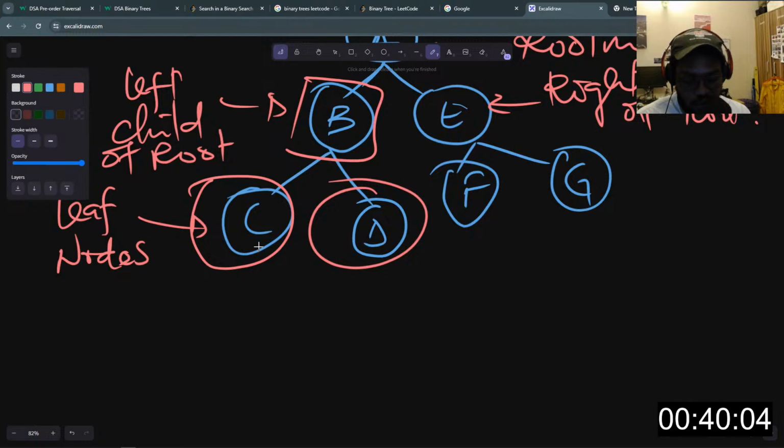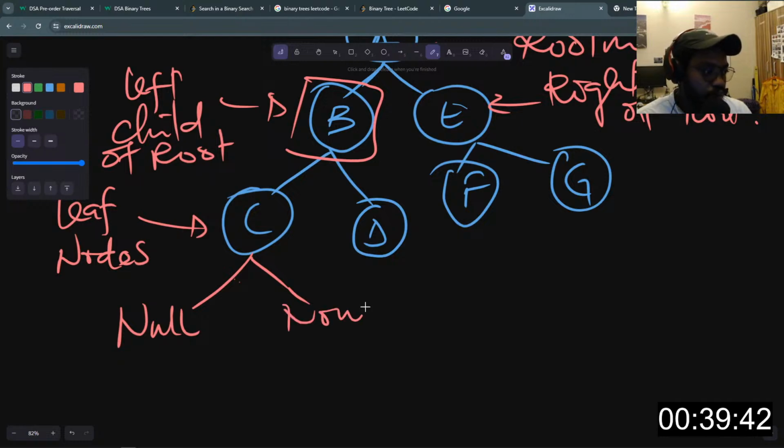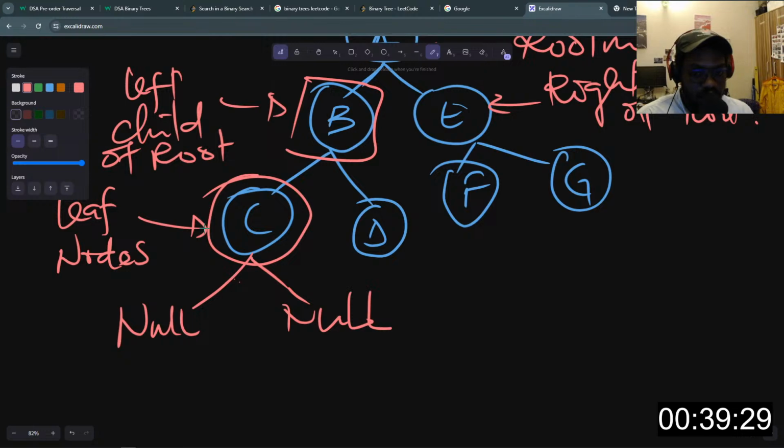Now all the nodes will not always have children, right? Like in this case, this leaf node here does not have any children. But due to the properties of nodes in a tree, they have other properties as well. So the left and right child will be null at first, or none, depending on the programming language you use, but let's just use null for now. Meaning the left and right child of this node C here are still vacant, right? They are empty. There is no left or right child, which is why it is null.